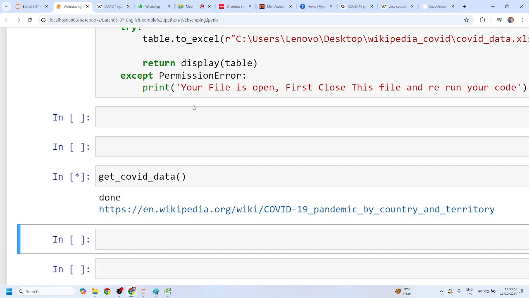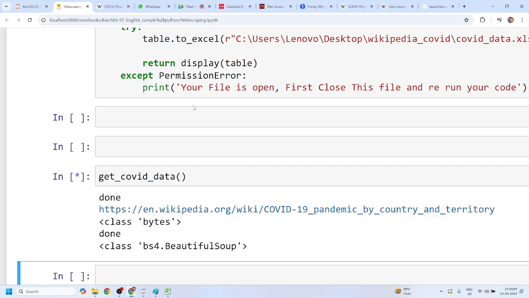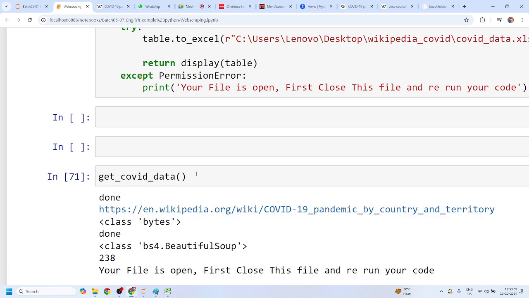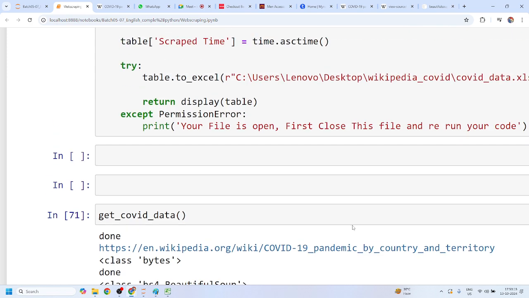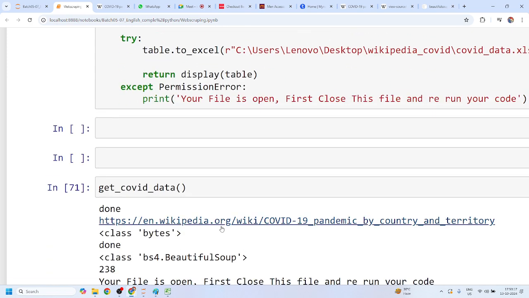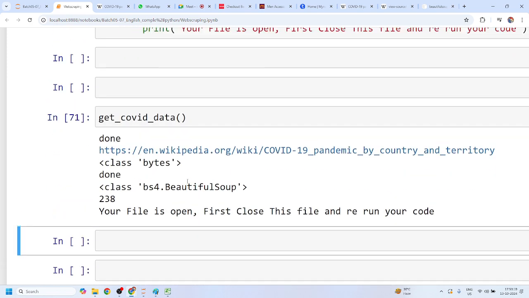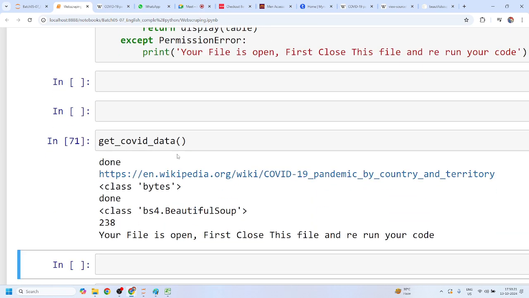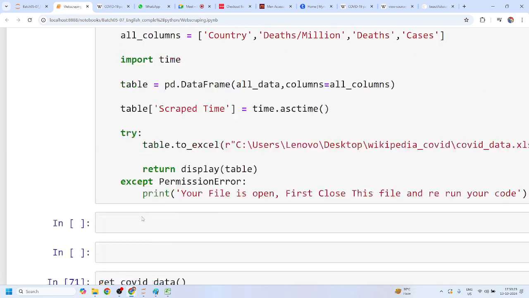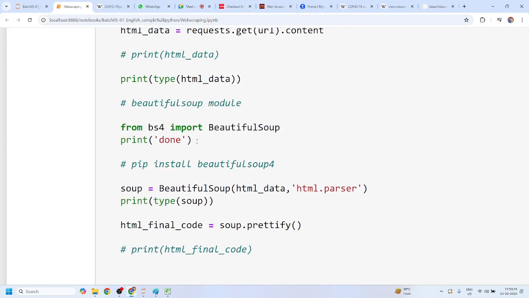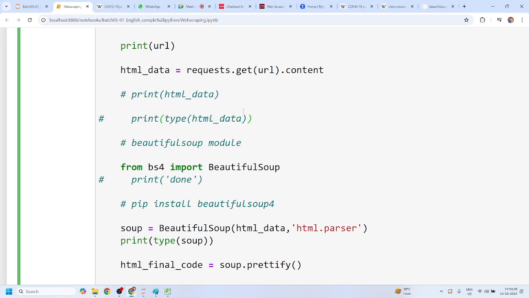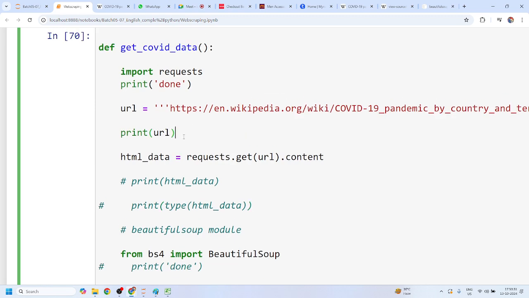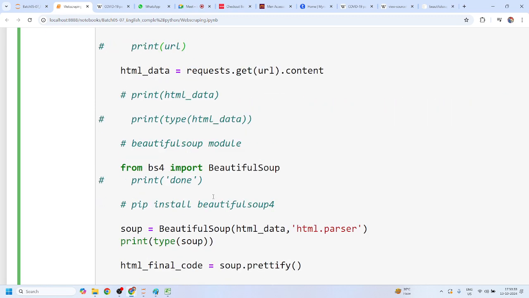Now this one is perfect, sir. It will try to catch the error: your file is open in another software. First close this file and rerun your code. I think this one is perfect, right? Now simply the user can get all the information. But the problem is that here we are getting unnecessary information. So is it not like that? Can I just simply comment this out, Mohit? Yes, sir. All these are for debugging purpose, right?